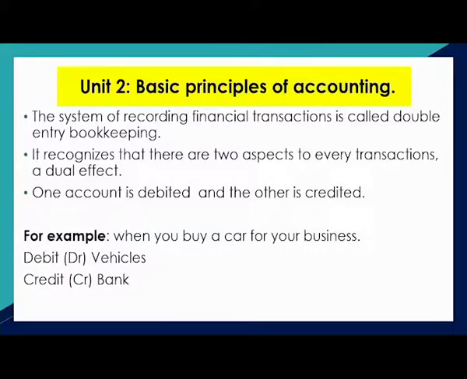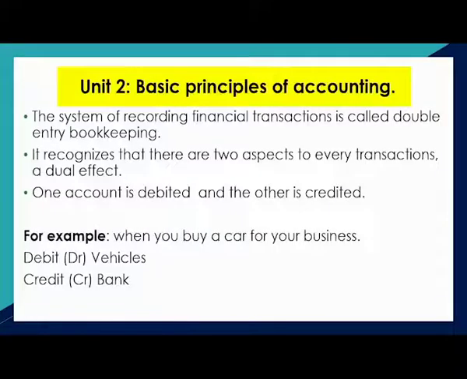The basic principles of accounting. We have the system of recording financial transactions. It's actually called double entry bookkeeping. It recognizes that there are two aspects of every transaction, the dual effect. One account is debited and the other is credited. So, for example, if you buy a car with cash, then you debit your vehicle account and credit the bank account. So both these transactions affect the assets. One increases and the other one, the credit one, reduces.